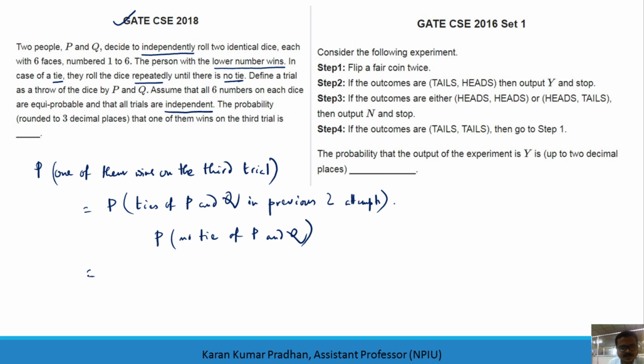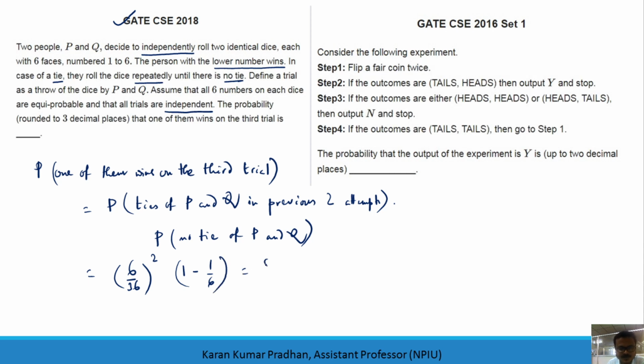Okay, so ties of P and Q will refer to what? 1 1, 2 2, 3 3, up to 6 6. That means there are 6 favorable cases for the ties of P and Q, which is 6 out of 36. Because you have 2 ties, in 2 trials you are getting the ties, so you have to take the square of this, because these are independent trials. And if there is no tie, that is the complementary event of the ties of P and Q, which is 1 minus 1 by 6. I should have written 1 by 6.